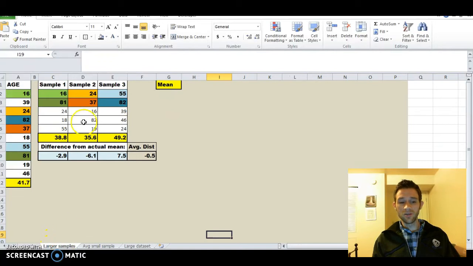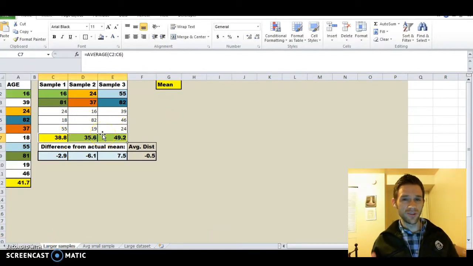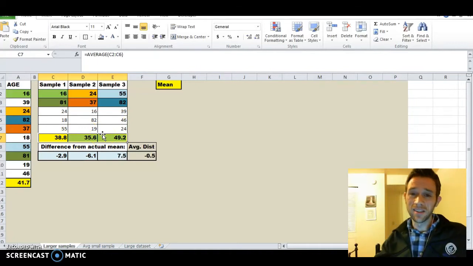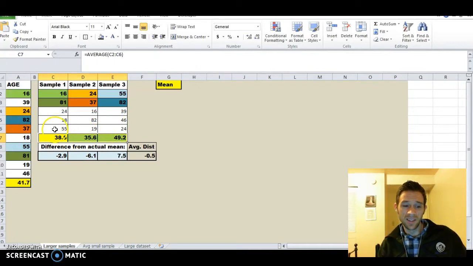So if we take larger samples, here we're adding 3 to each sample. And like magic, there's so much stats magic happening in this class, but like magic, these means of the samples, this is the mean of sample 1, sample 2, sample 3, and they're pretty close to the population mean.